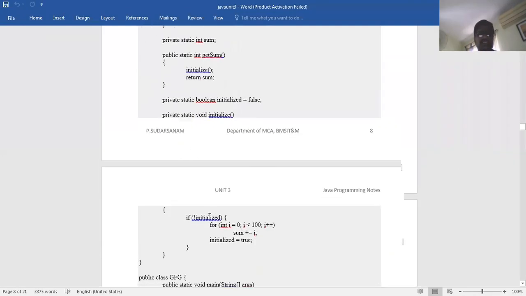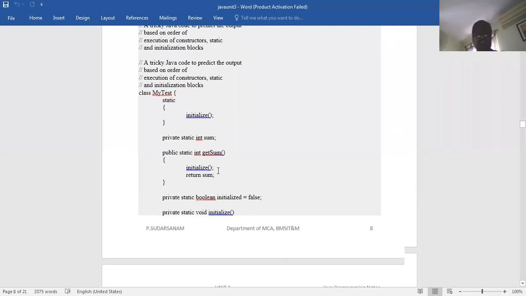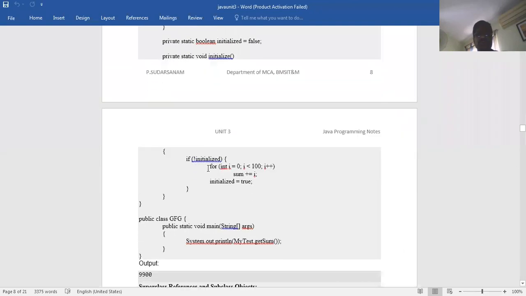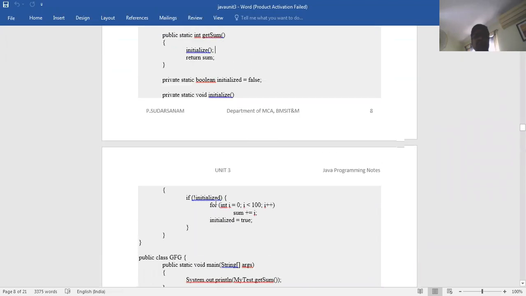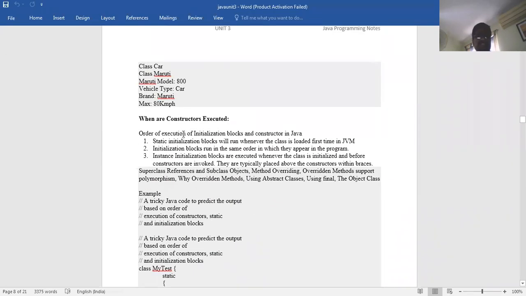If it is not initialized, this will also be invoked whenever you call this method. So if it is not initialized, sum will add 0 to 100. 0 to 100 is n into n plus 1 by 2, 100 into 101 divided by 2, which is 5,050. So this is the way of executing the constructors and initialization of the static functions.